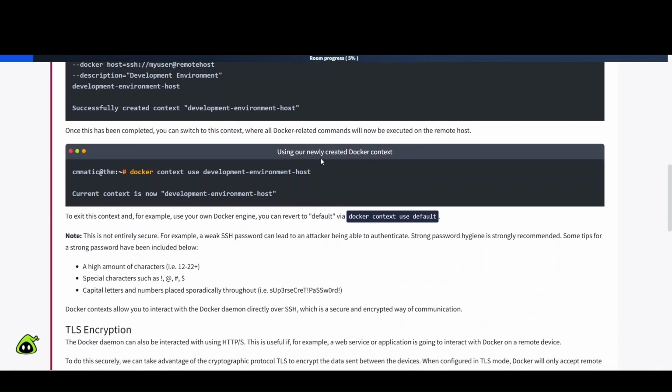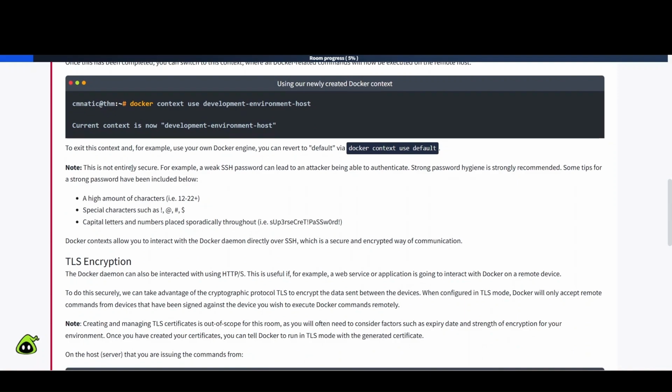So it says, using our newly created Docker context, use development environment host. Current context is now development environment host. So it sounds pretty straightforward. To exit this context and, for example, use your own Docker engine, you can revert to default via docker context use default. Note, this is not entirely secure.